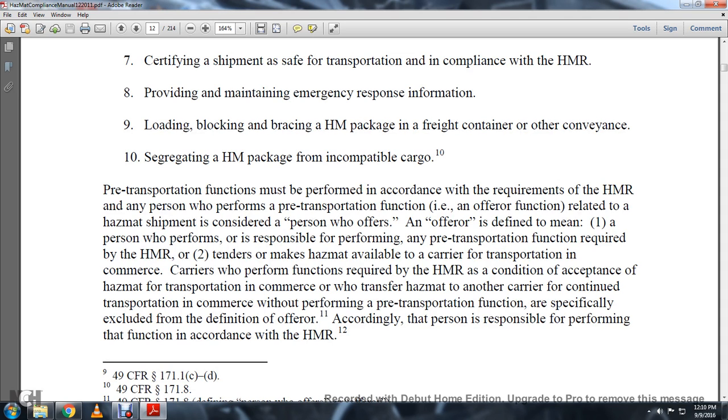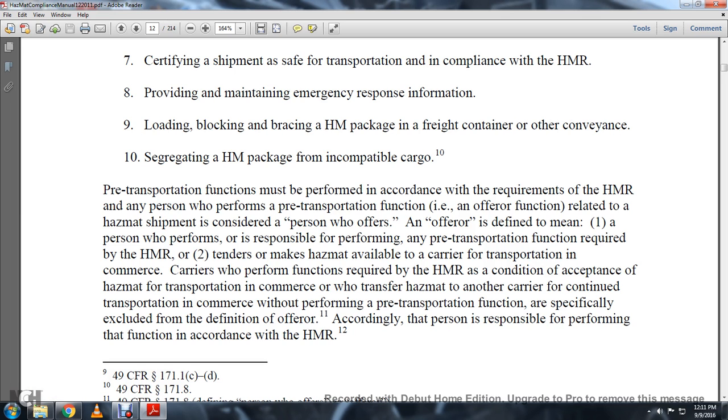Any person who performs a pre-transportation function related to a hazardous material shipment is considered a person who offers. An offeror is defined as: 1, a person who performs or is responsible for performing pre-transportation functions required by the Hazardous Material Regulations; or 2, a person who tenders or makes hazardous material available to a carrier for transportation. Carriers who perform functions required by the hazardous material regulations, such as coordination and acceptance of the hazardous material for transportation in commerce, and another carrier continuing the transportation in commerce without performing pre-transportation functions, are specifically excluded from the definition of an offeror.